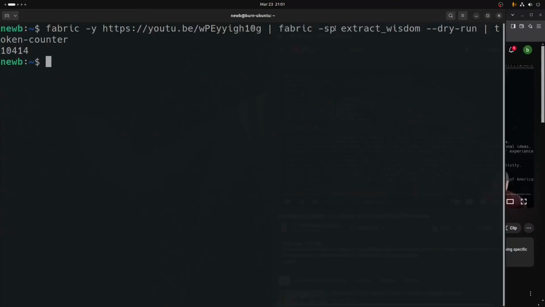And that's why, after resetting and probably ejecting the system message, which is the extract wisdom pattern, we're not getting the extract wisdom response that we expect. That's exactly what's happening. I believe that's precisely what is happening.